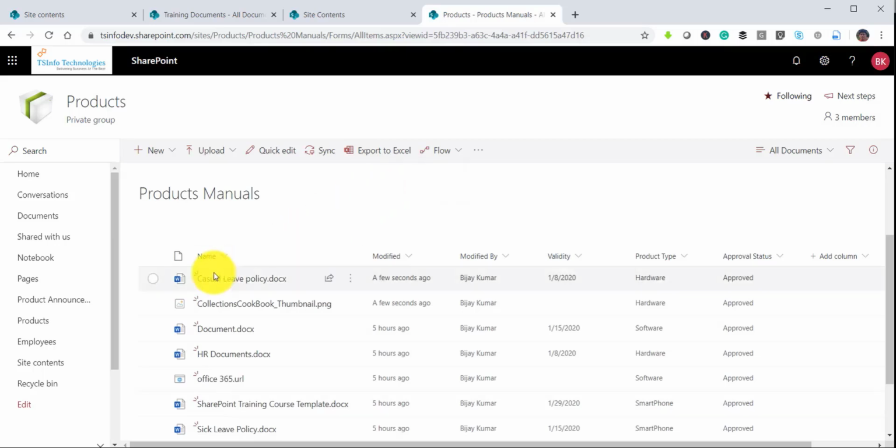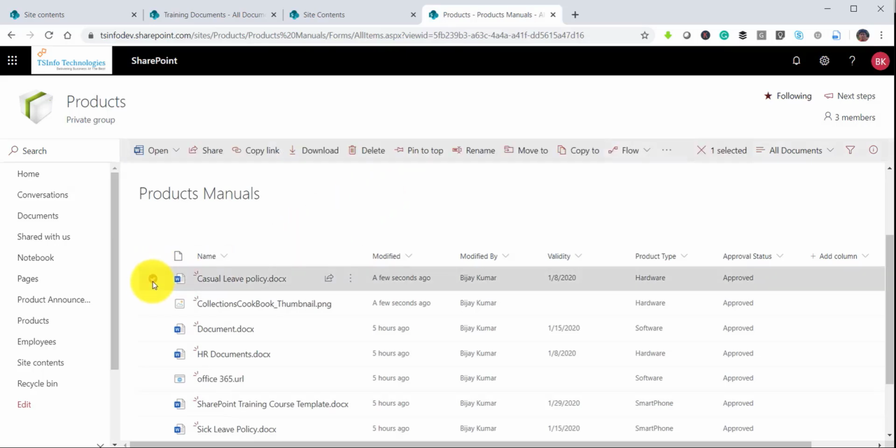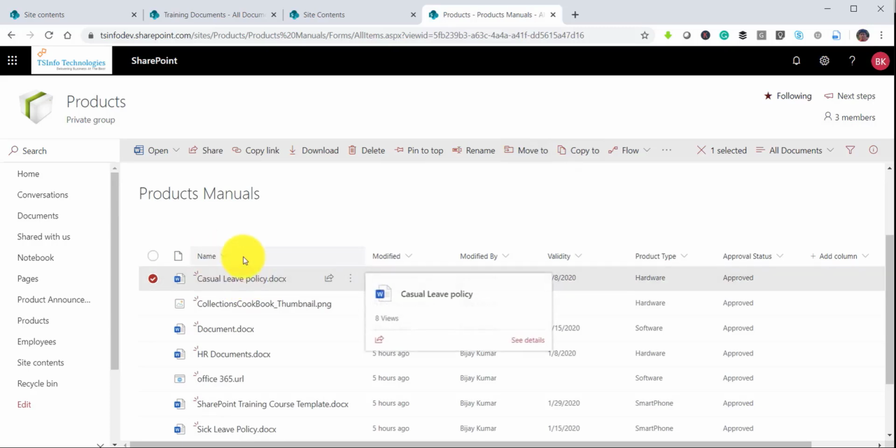Now, I have this casual policy document. I will select this document and you can see there is a copy to button and a move to button. Both have the same functionality, except in move to, the document will be moved from here, but in case of copy to, a copy of the file will be created there.